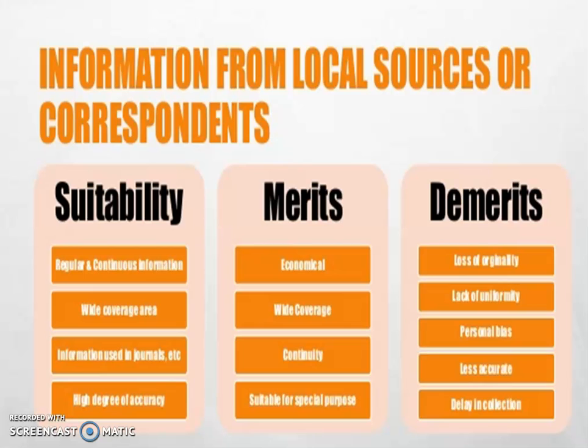If you want to collect records about schools, that information is already registered in school registers or school computers, and you can collect data from that. It has a high degree of accuracy, because the person who has already collected the data is always correct. He knows you well.